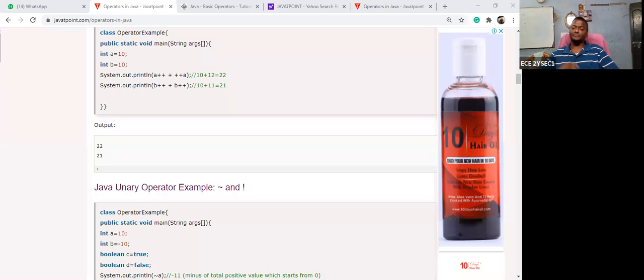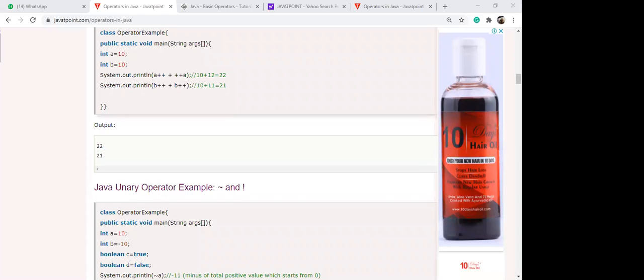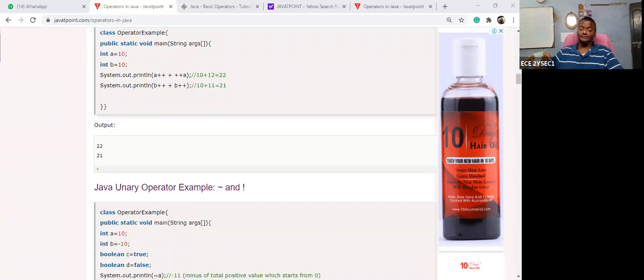Then you will get the 2's complement. So can you please find out? What is the 1's complement of 0, 0, 1, 0?